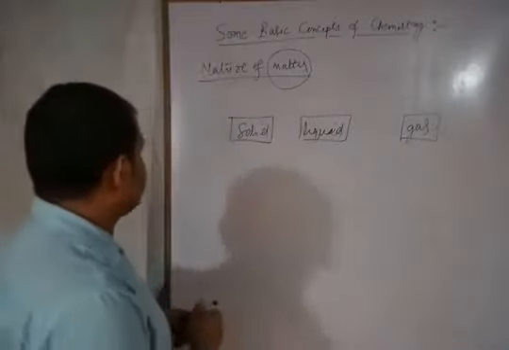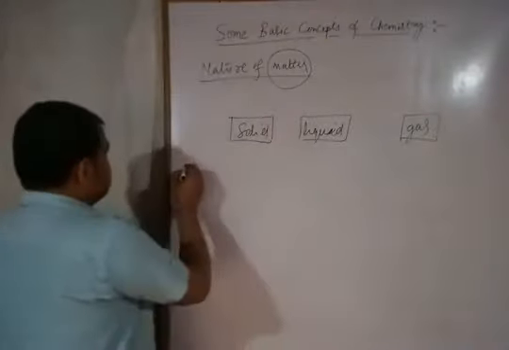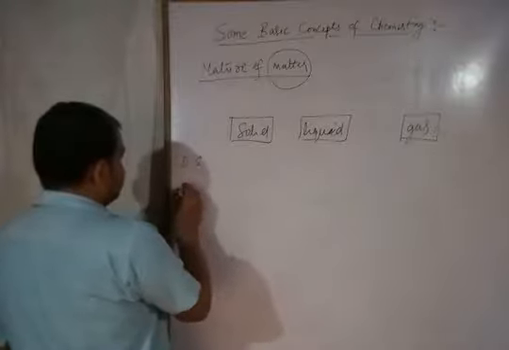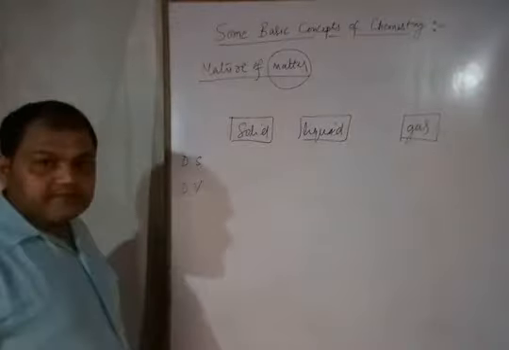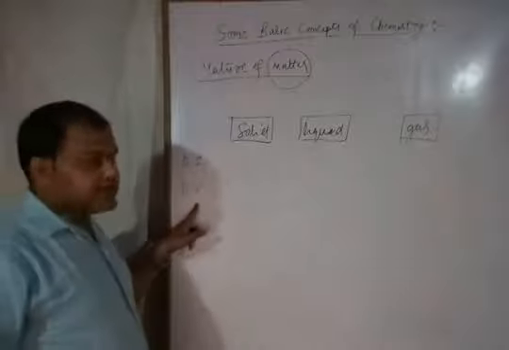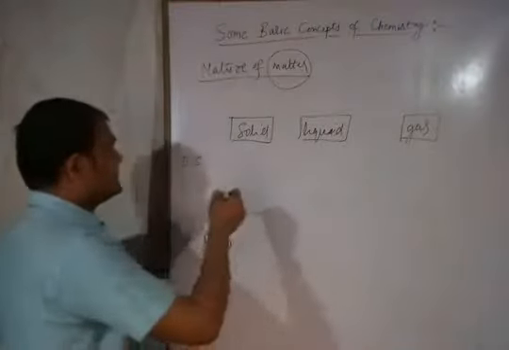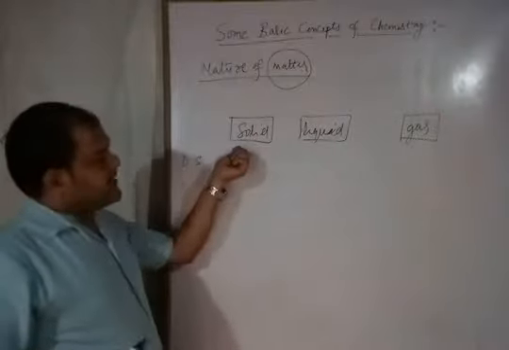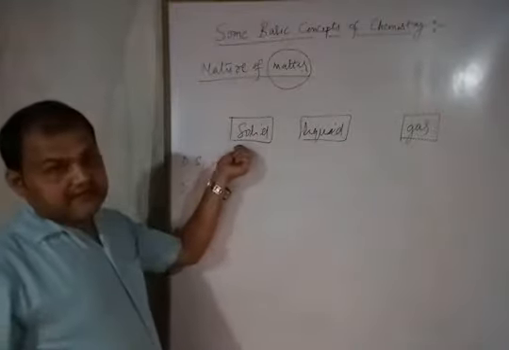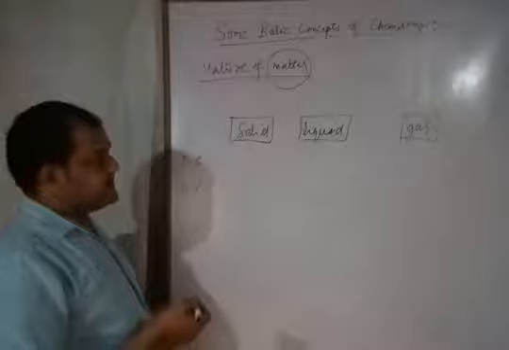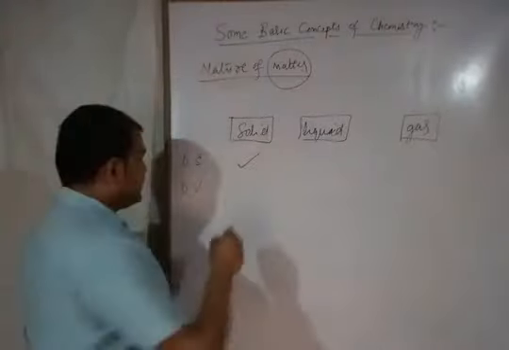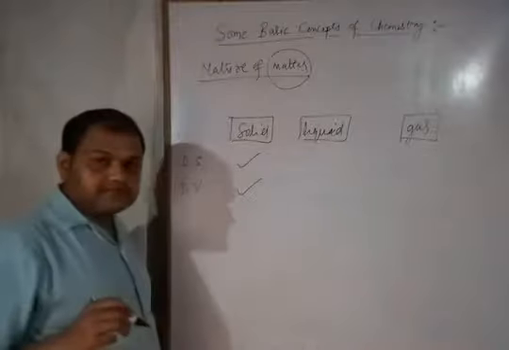So what are the basic properties? You know, definite shape or definite volume. In the case of solid, you know, solid objects are compact. In the solid, the particles are compactly packed. So that's why they will have definite shape and definite volume also.